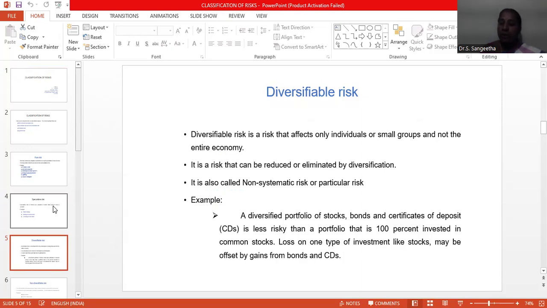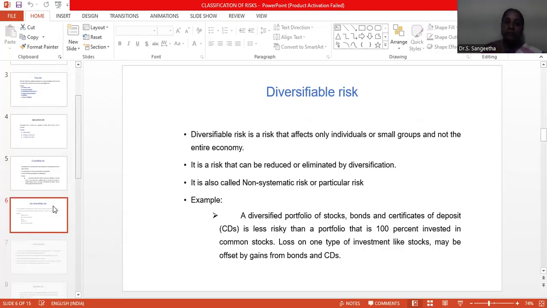For example, if you want to invest your amount in common stock, compared with bonds, stocks, or certificates of deposit, it is less risky compared with common stock. So loss on one type of investment may be a gain on other bonds and certificates of deposit.